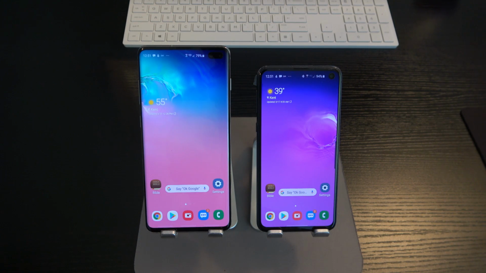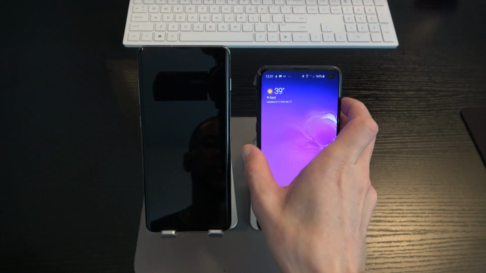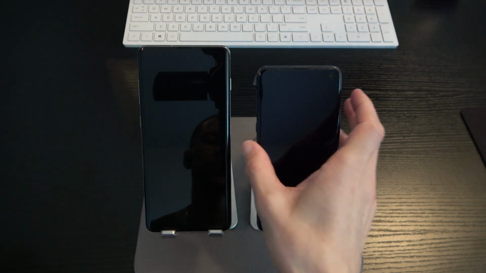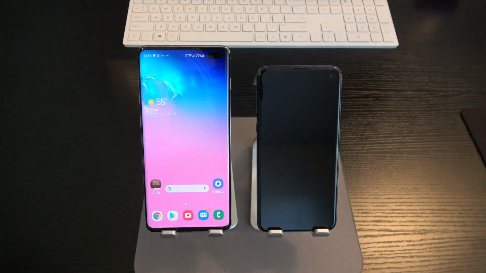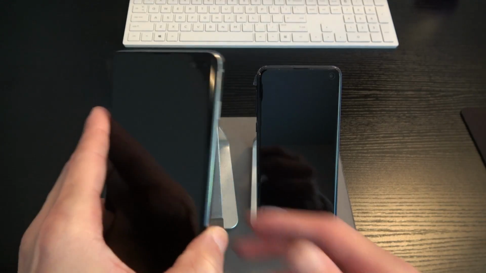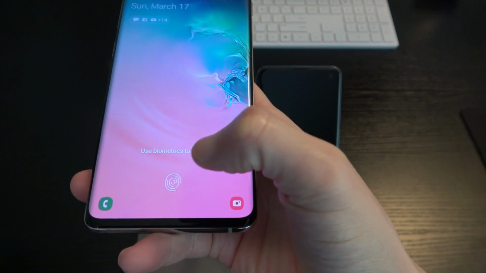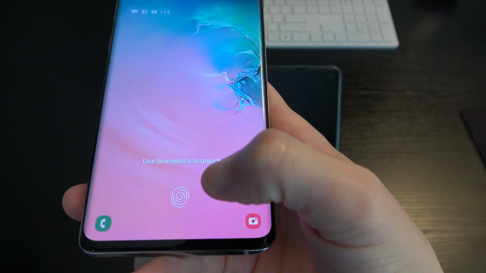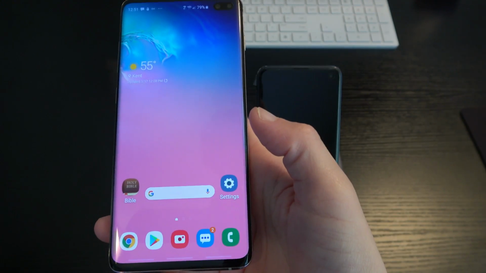All right, now another one of the differences being, both of these phones have fingerprint sensors and facial recognition. Now, the fingerprint sensor, well, I'm trying to hide my face because facial recognition is turned on. I'll just pick up the device. The fingerprint sensor for the S10 Plus is under the display. It's an ultrasonic fingerprint sensor. So you just place your thumb on it and it's going to open up the device.